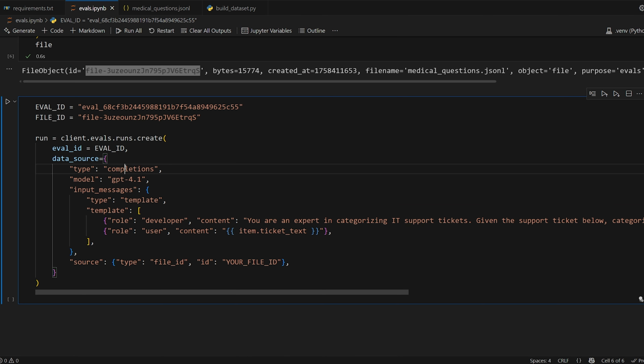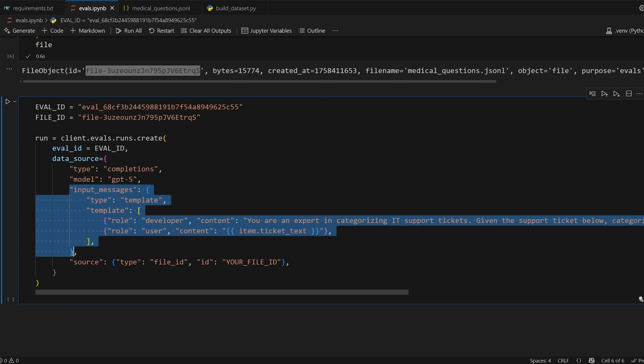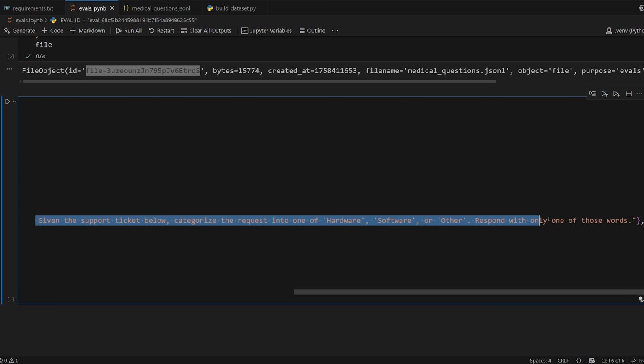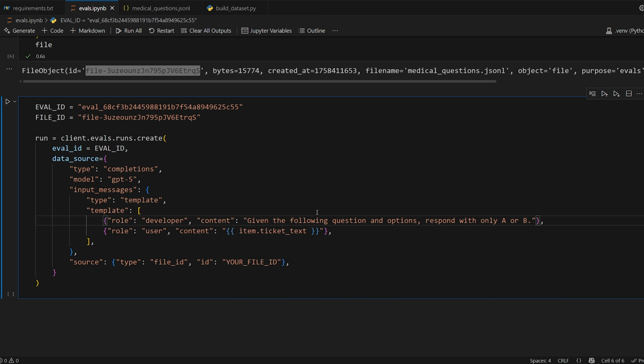And here we go. So we got completions for the type, how we're invoking the model. The model itself, we can use whatever you want. I'll use GPT-5. We have our input messages. So first we have our developer message, which is our prompt. Let's replace this entire thing with our actual prompt. We're simply going to say, given the following question and options, respond with only A or B.